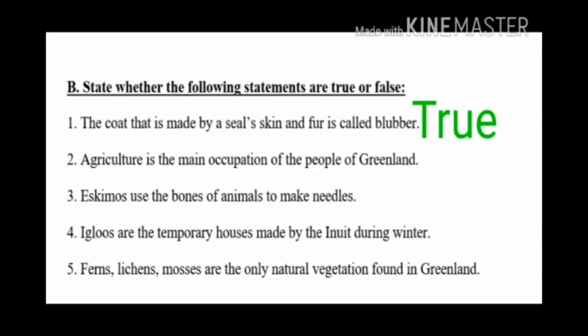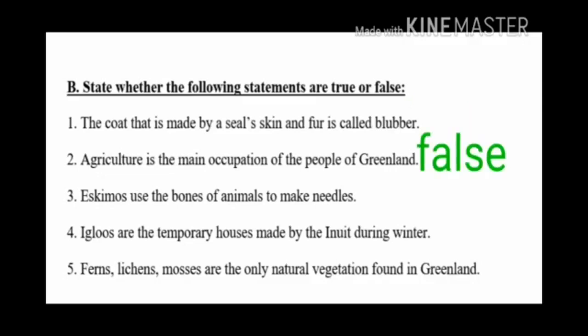Children, second question. Agriculture is the main occupation of the people of Greenland. The answer is false. Children, the main occupation of the people is fishing, hunting and mining. Children, third question. Eskimos use the bones of animals to make needles. The answer is true. Eskimos use the bones of animals to make needles.